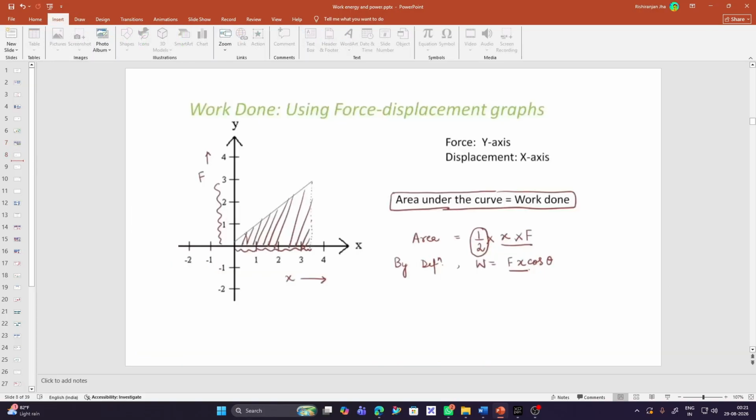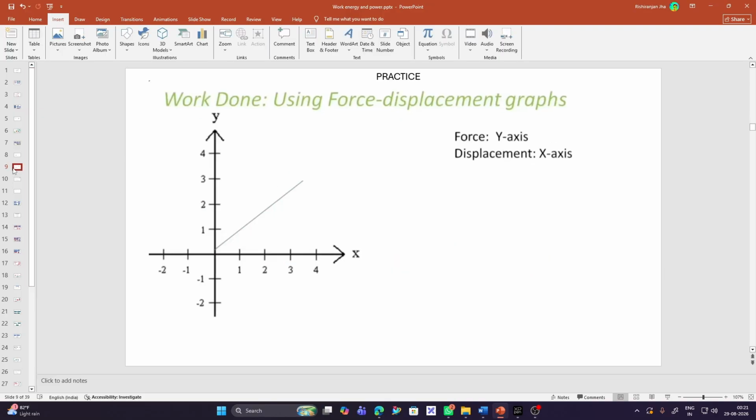Now let's see some more interesting things. We will study the force-displacement graph. Here on the y-axis we have force, and on the x-axis we have displacement.